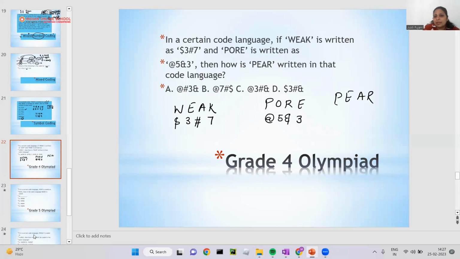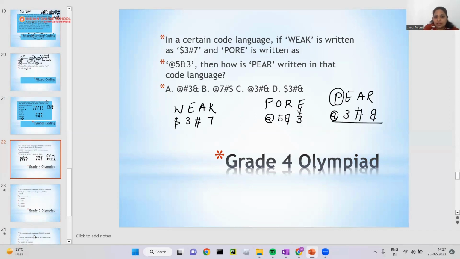What is P here? If you can see that, @. What is E here? That's, you can see that, 3. What is A here? A is a hash sign. What is 7 here? So this will be your answer.